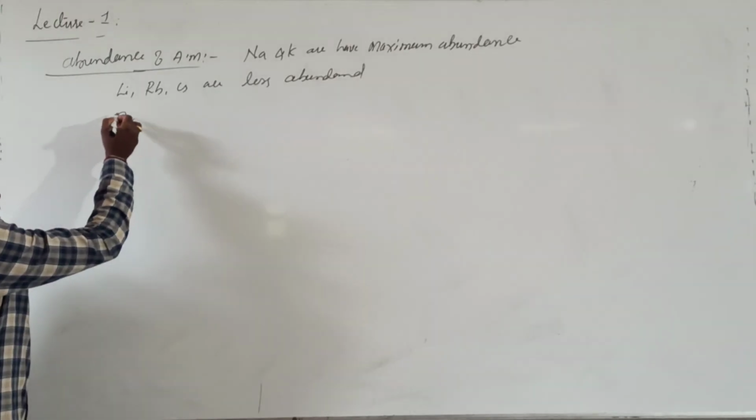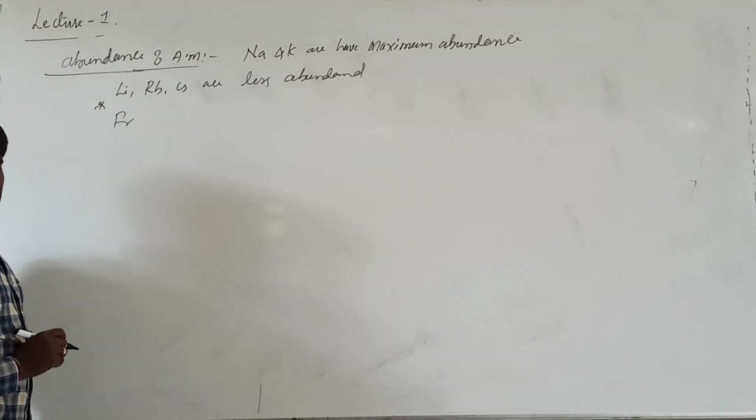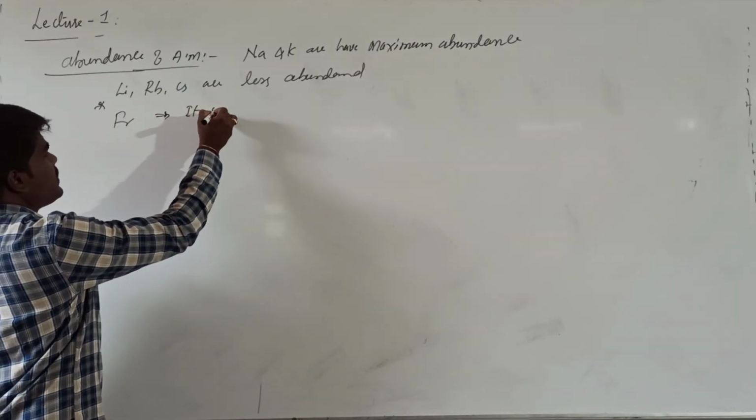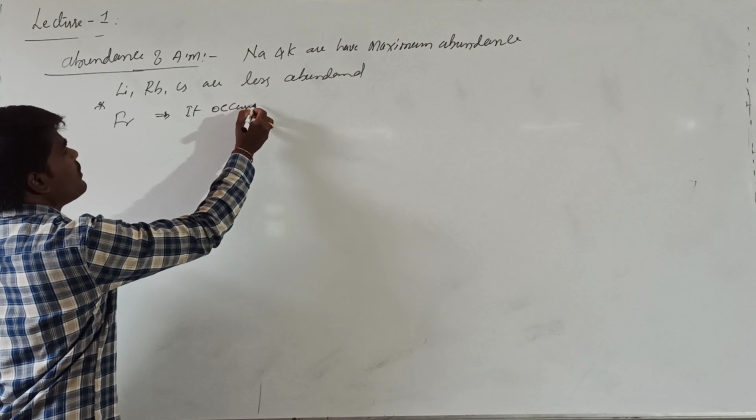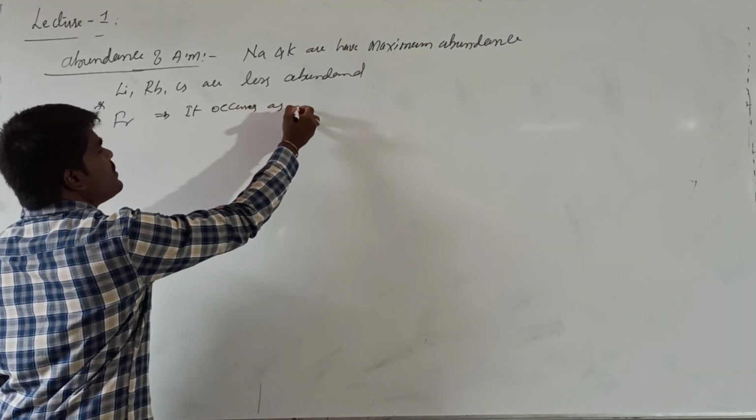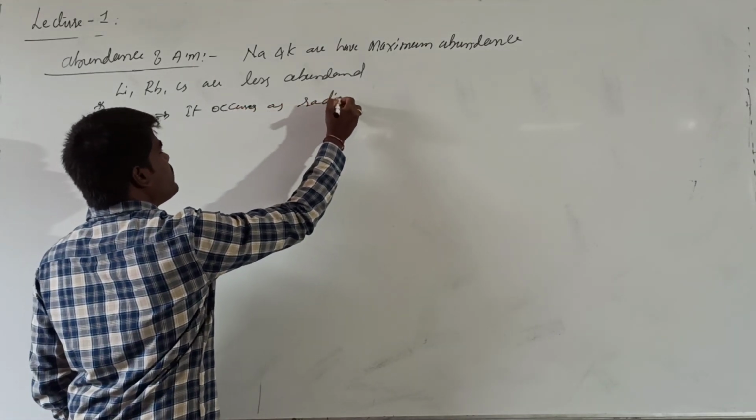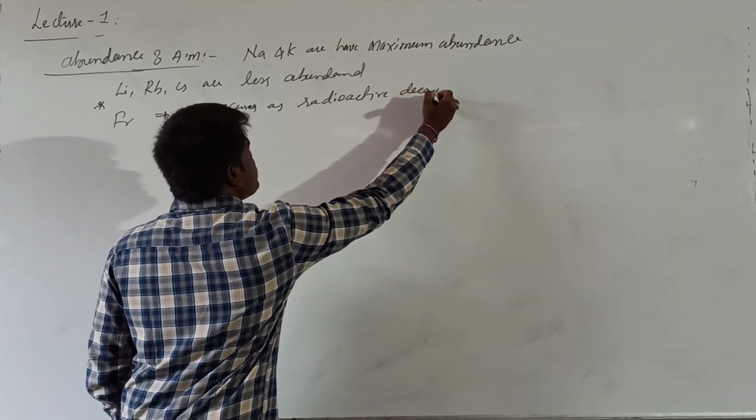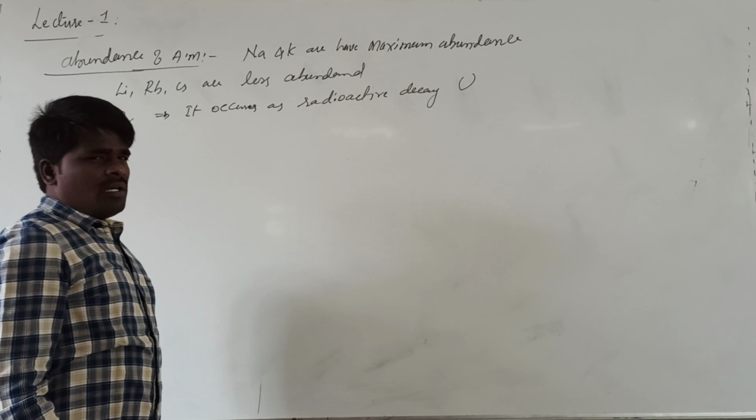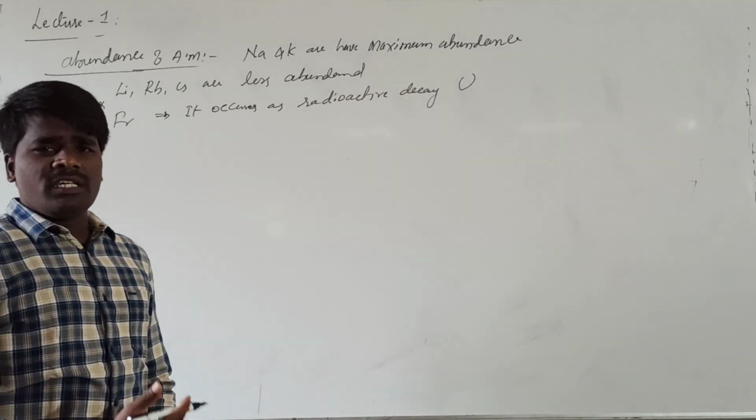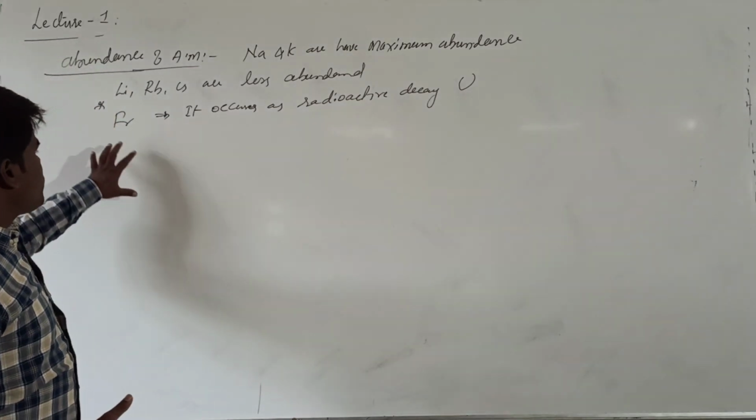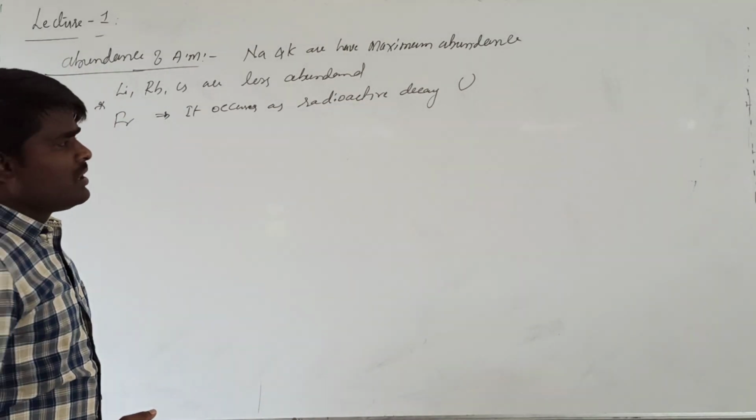And francium is actually a radioactive element. It occurs as a radioactive decay product. What is meant by radioactive decay? It occurs as a radioactive decay of uranium. Uranium is also a heavier radioactive element which undergoes decomposition. During that process, we get francium.